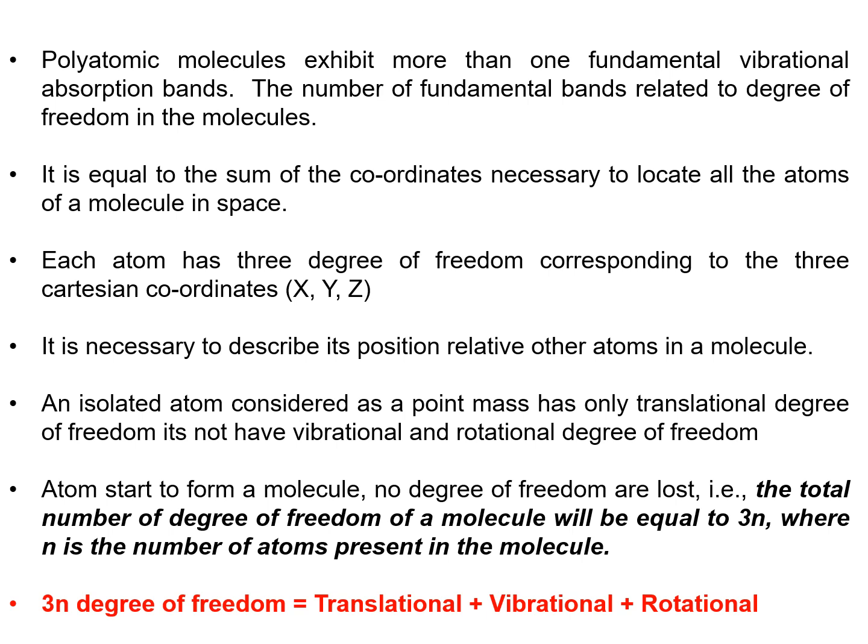It means that the total number of degrees of freedom of a molecule will be equal to 3n, where n is the number of atoms present in the molecule. So the 3n degrees of freedom equal translational plus vibrational plus rotational.